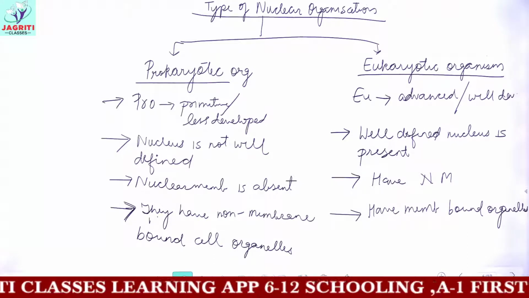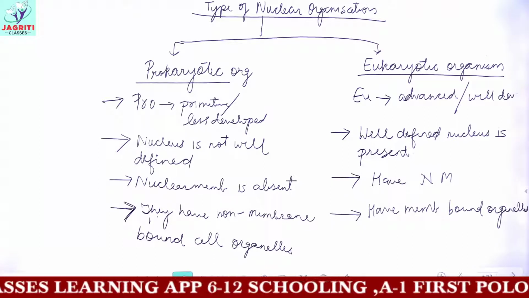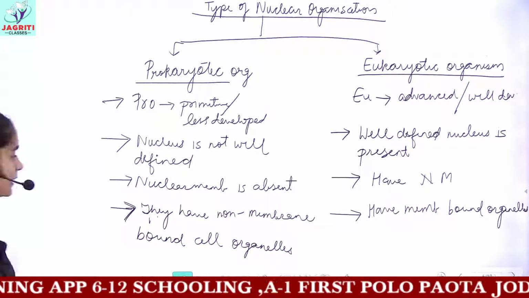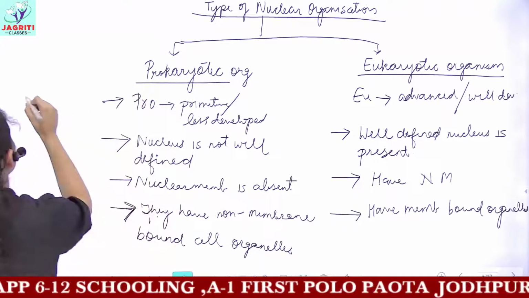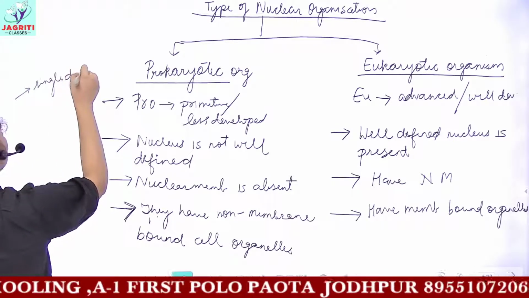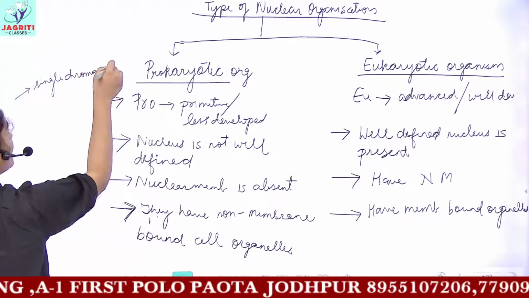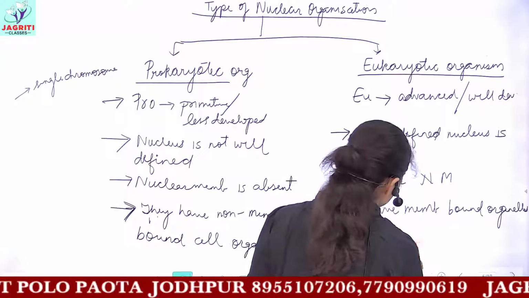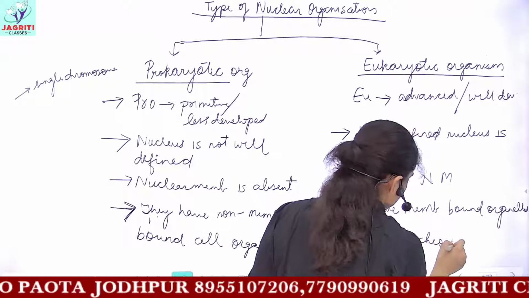Then the next point, you can also write more points, that is, in prokaryotic cells you have a single chromosome, whereas in eukaryotes, you have many chromosomes, okay?